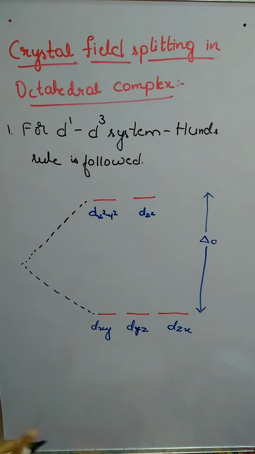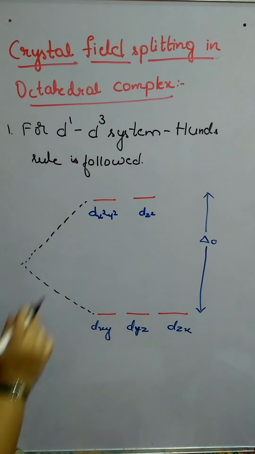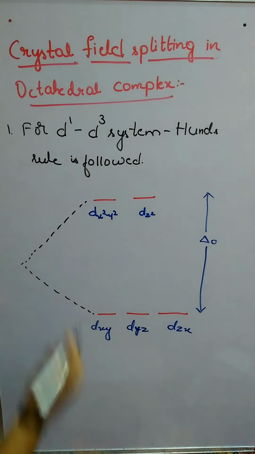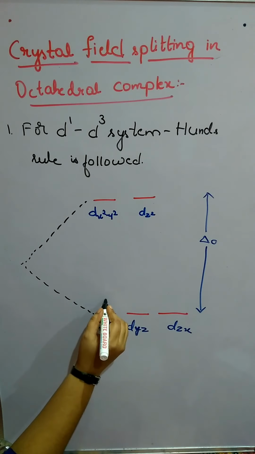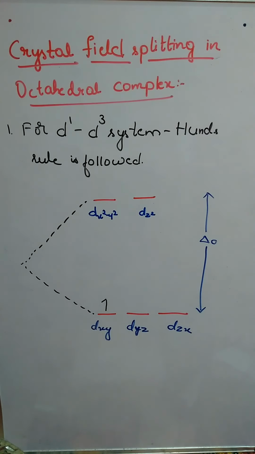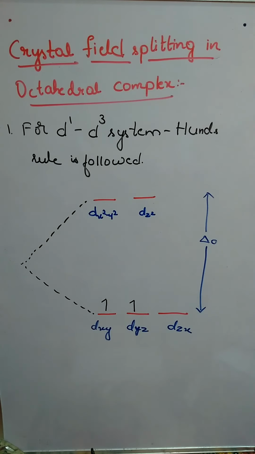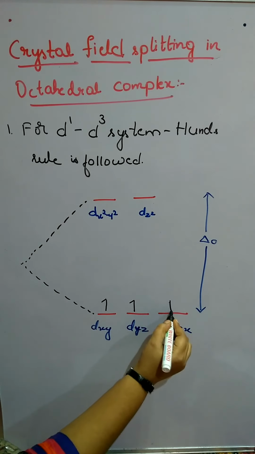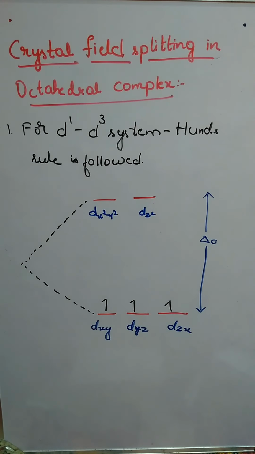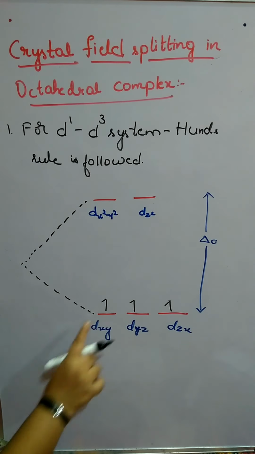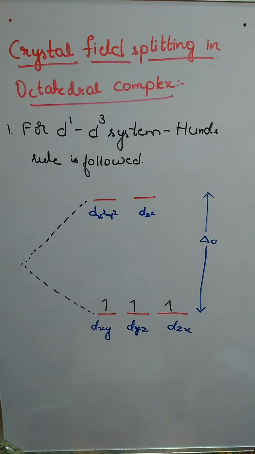Now, d3 system, how the electrons will be filled, we shall see. So 3 electrons we need to fill here: d1, d2, d3. It follows Hund's rule, that is each orbital has to be filled with 1 electron each, and only then will pairing take place. If 3 electrons are there in the metal, they will be filled in this manner, each electron in each orbital. Next only pairing will take place.